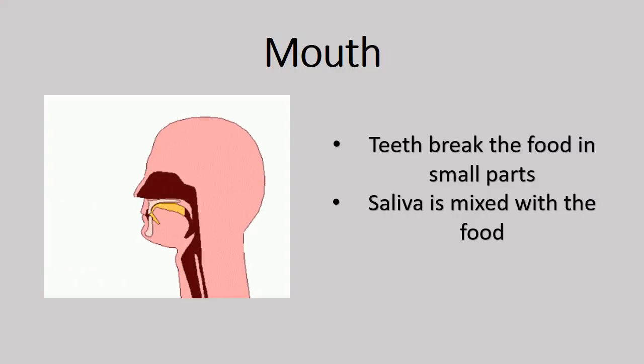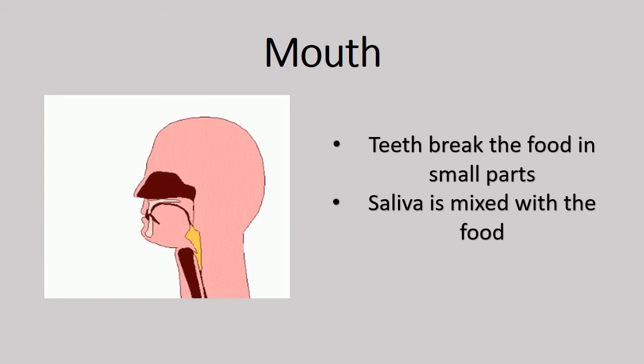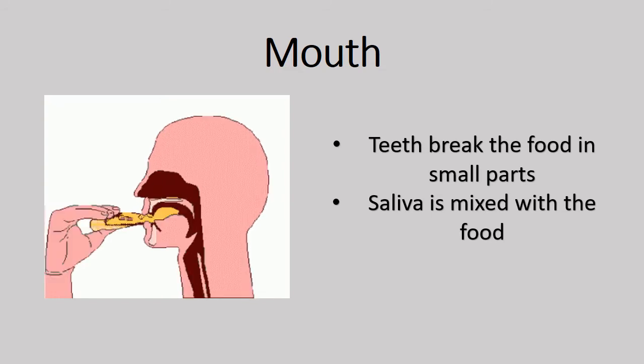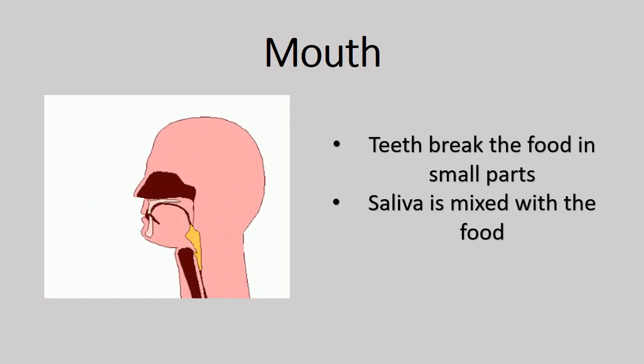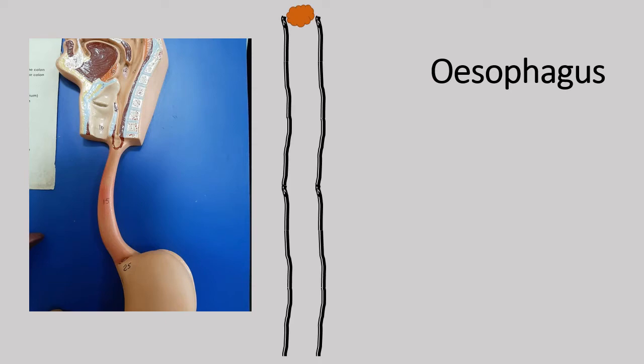As we have taken the overview of our digestive system, now let's get into its details. The process of digestion starts the minute we enter the food into our mouth. Teeth break down the food in small parts, and saliva moistens the food so that it can go through esophagus easily. Then it is pushed into the esophagus with the help of our tongue. It travels down the esophagus into the stomach. Let's see one animation which shows the movement or vibration of the esophagus.